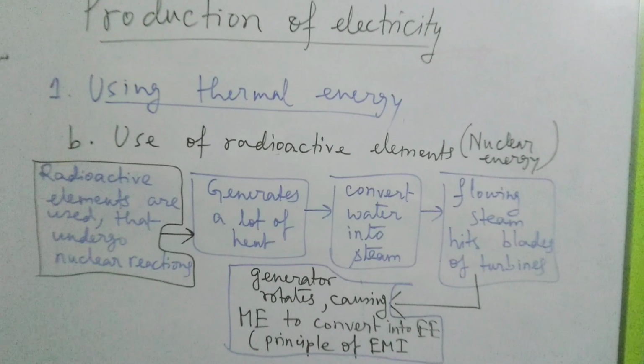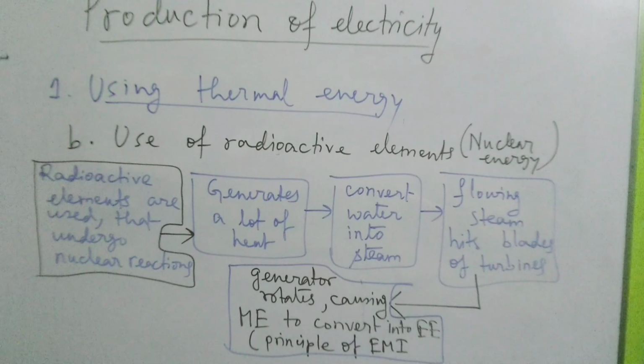We use radioactive elements that undergo nuclear reaction, and in that nuclear reaction a lot of heat is generated. That heat causes the water to convert into steam. The rest are the same steps. The steam hits the blades of the turbine. The turbine rotates, and the generator connected to the turbine rotates, causing the mechanical energy to convert into electrical energy using the principle of electromagnetic induction. Okay, so is it clear? So these are the two ways by which you can generate electricity by utilizing thermal energy.